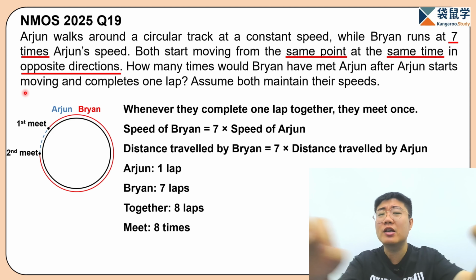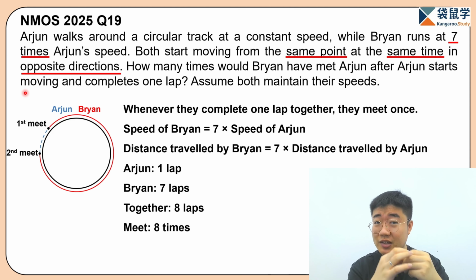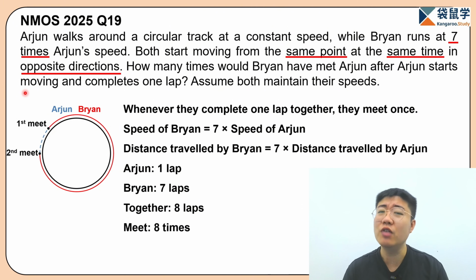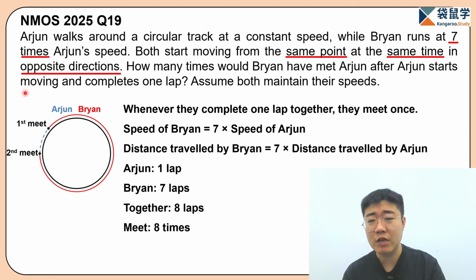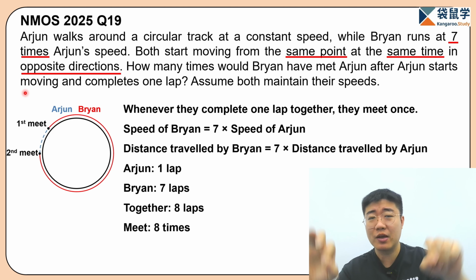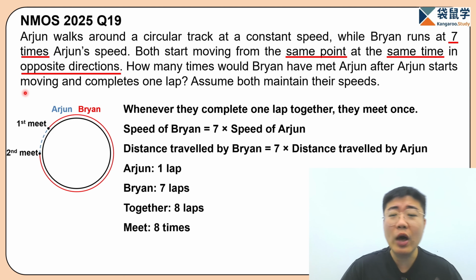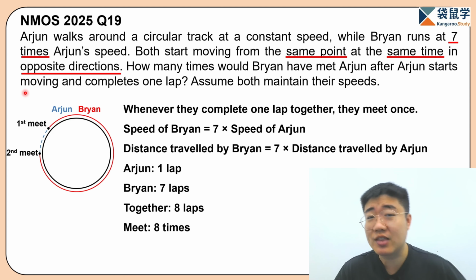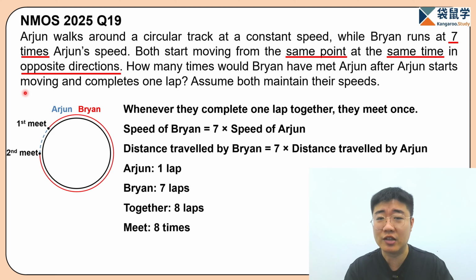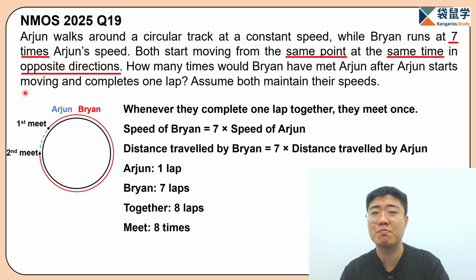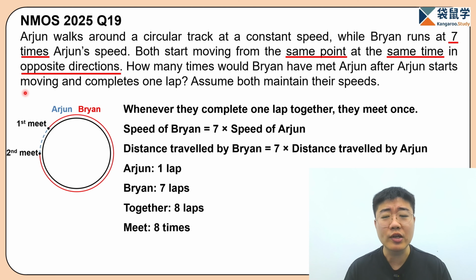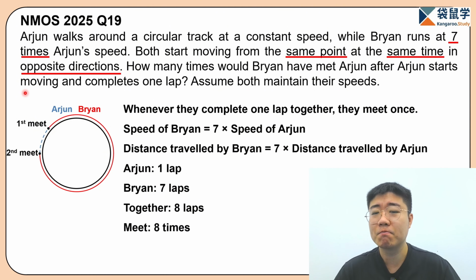Because every time they complete 1 lap, right, they have met each other once. So the second lap, same, they complete 1 lap together, they meet each other once. So after they travel 8 laps together, at the final moment, they will be at the same position again. So altogether, this is 8 times here.